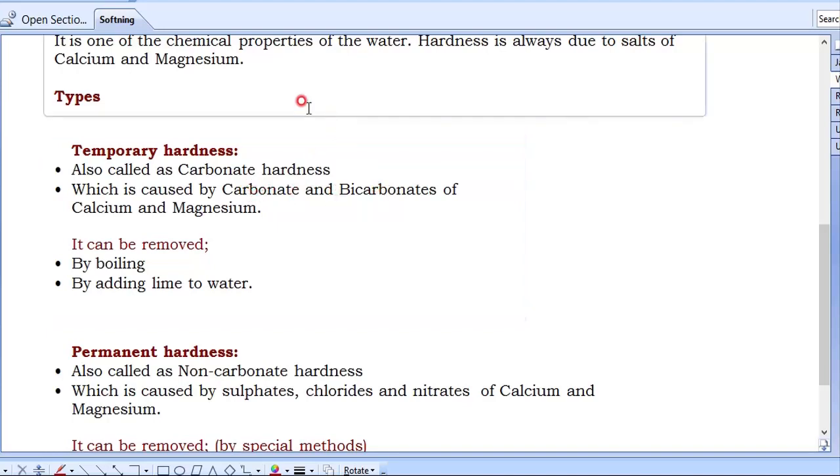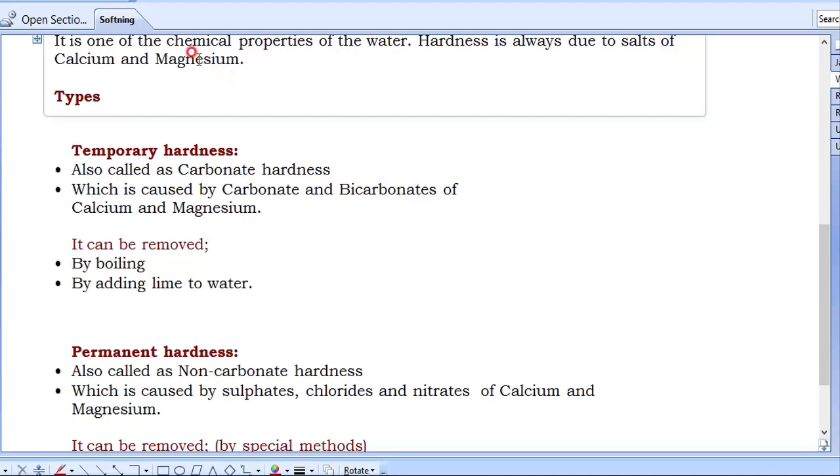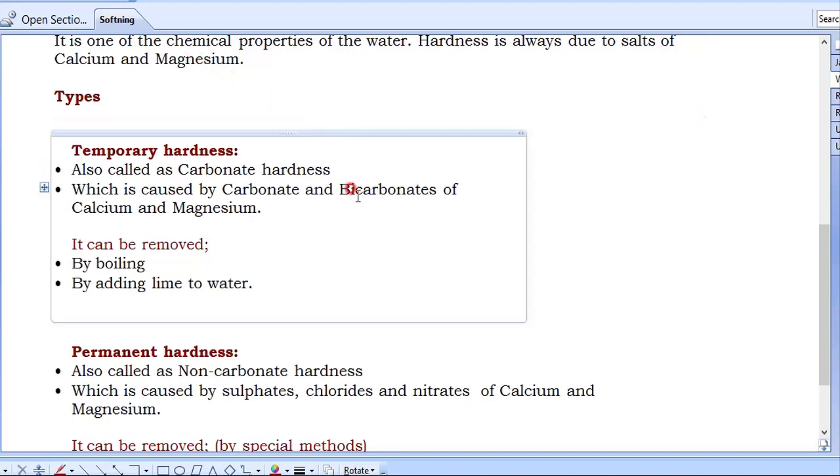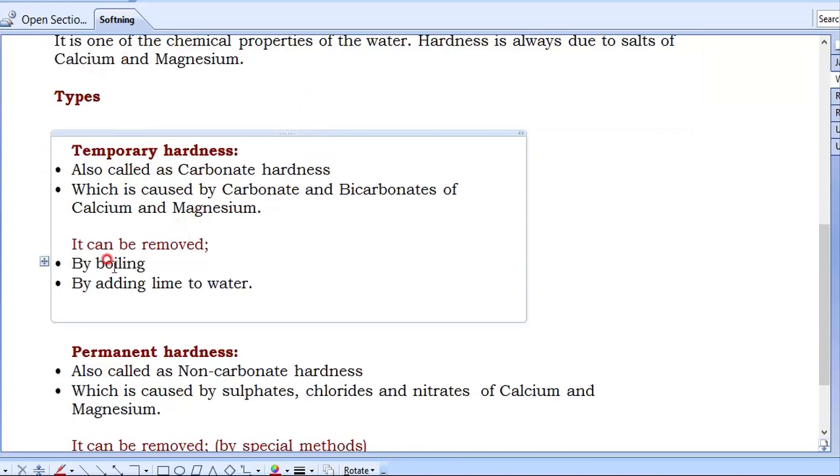If carbonate mixes with calcium and magnesium, say CaCO3 or MgCO3, or bicarbonate like Ca(HCO3)2, Mg(HCO3)2, then these are called temporary hardness. These temporary hardness can be removed by the boiling process or by adding lime to the water. This we are going to discuss briefly in the next section.